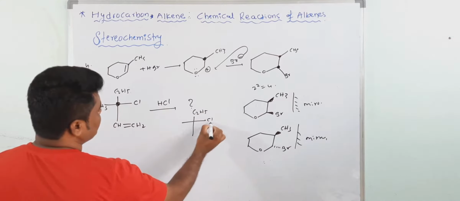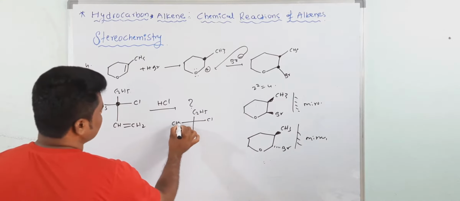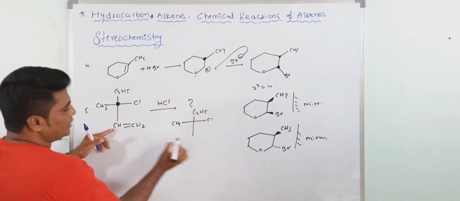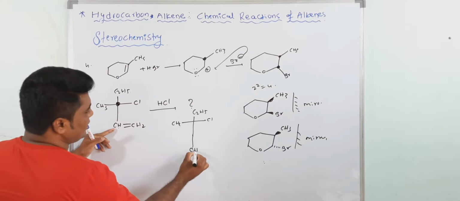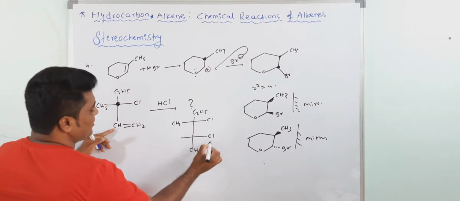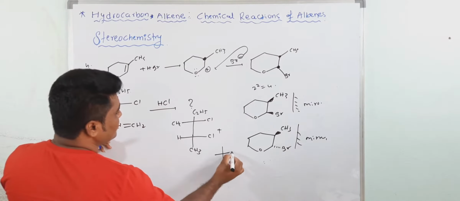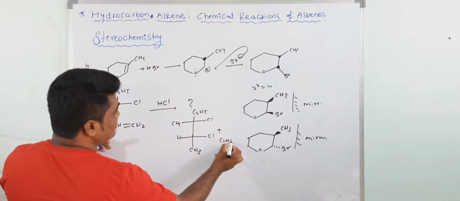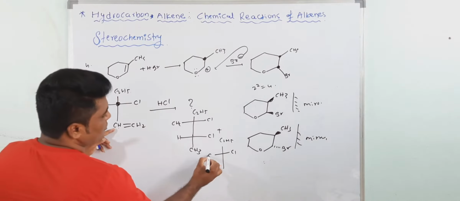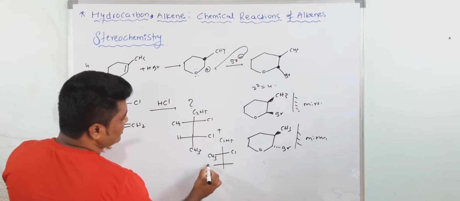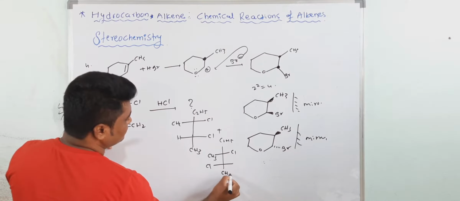C2H5, then here Cl, and this is CH3. And this is the carbocation you will get. So this is CH3. Now here that is Cl, maybe like this. And one more product you will get, like in the Cl. This chiral center does not change. This is CH3. Now in this case Cl is on the left side.